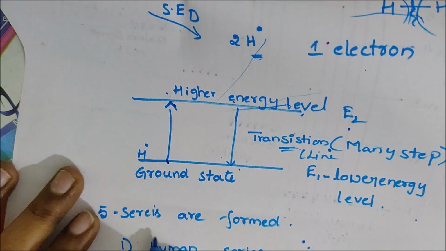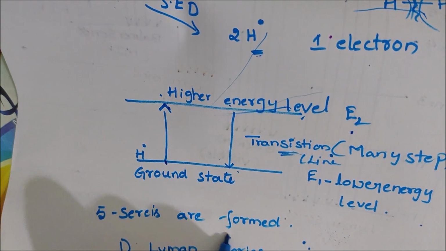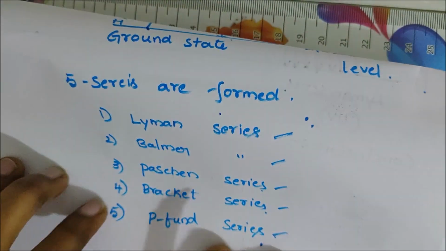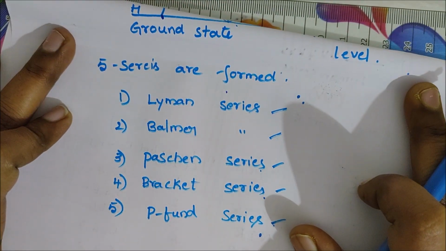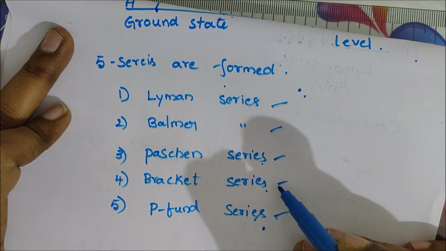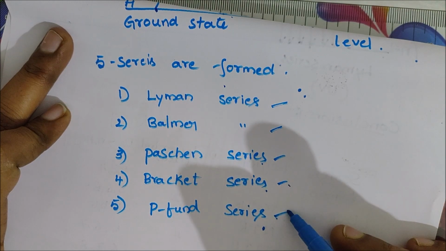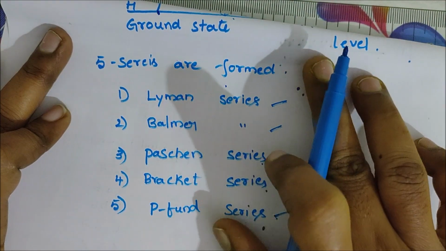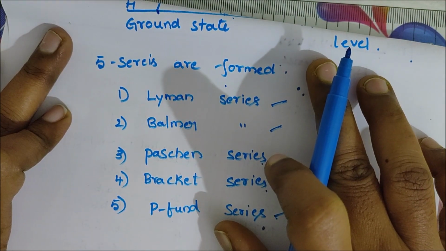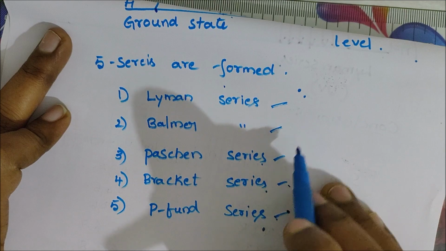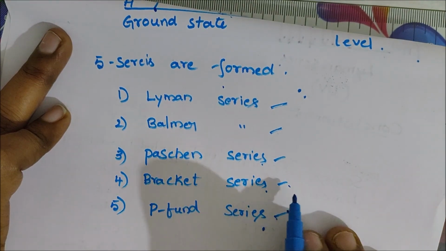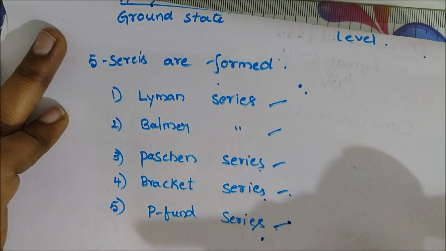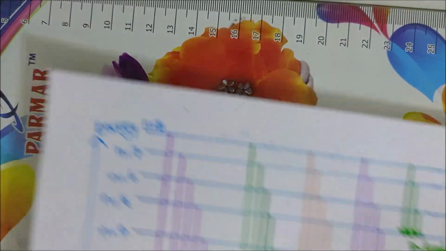Five series are formed in the hydrogen spectrum: the Lyman series, Balmer series, Paschen series, Brackett series, and Pfund series. The hydrogen spectrum looks like this.